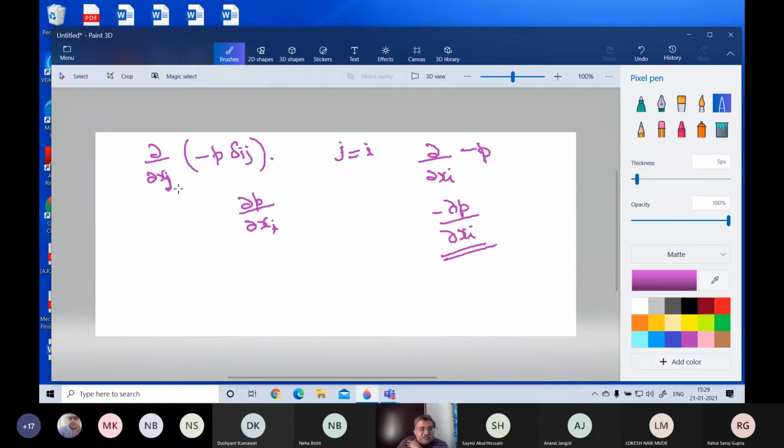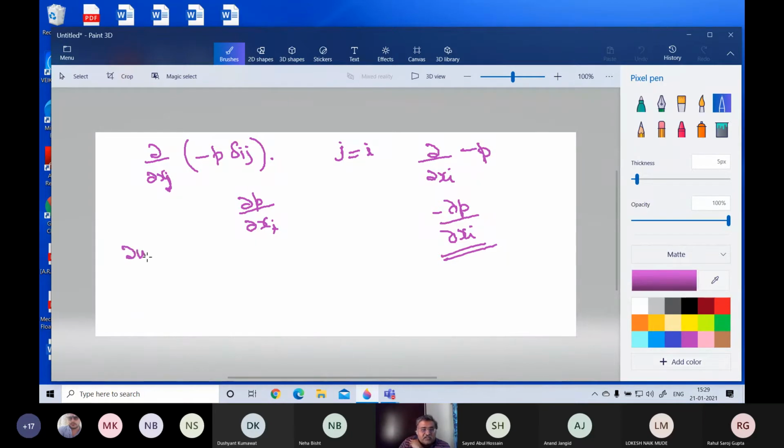So this is what it is. When i equals j, when j has a value of i only, this delta ij will have a value of 1. If j has any value other than i, this thing will become 0. So all those things which have j not equal to i are 0. Only those things with j equal to i remain. So that means j is equal to i, and when you have that, you put delta i, which is 1. So minus p into 1. So dou by dou xi of minus p, that means minus dou p by dou xi.